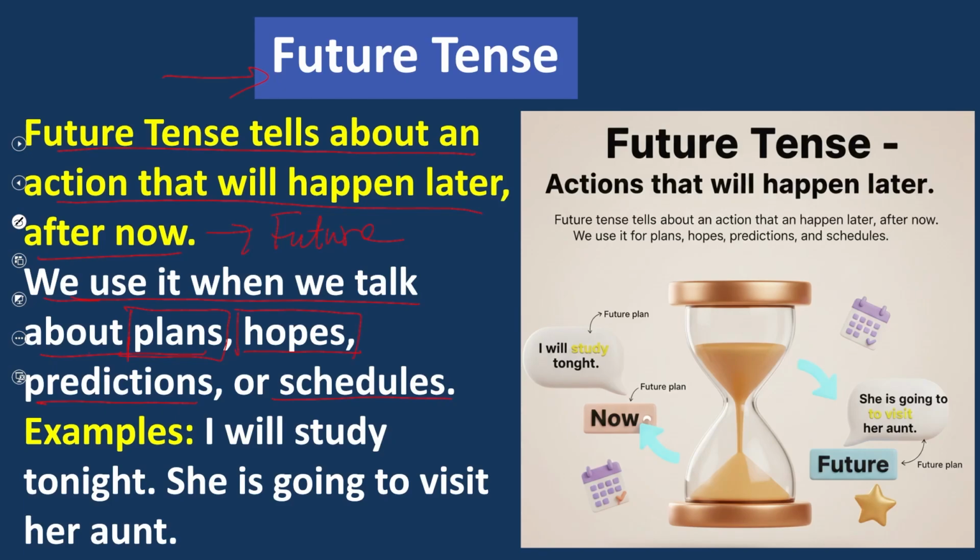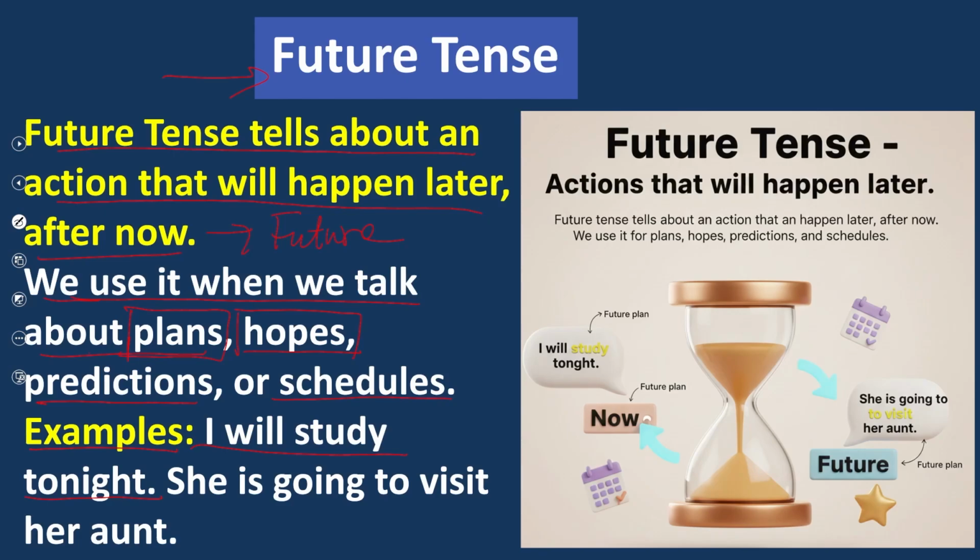Hopes: all the hopes which are not fulfilling in the present age, they will be fulfilled in the coming time. Predictions are also related to the coming time. Schedules are also related to the coming time. It means future. For all these things, we use future tense. Examples: I'll study tonight. It is planned. But when? Tonight, the night that is very near to come.